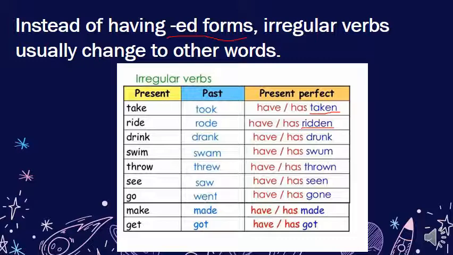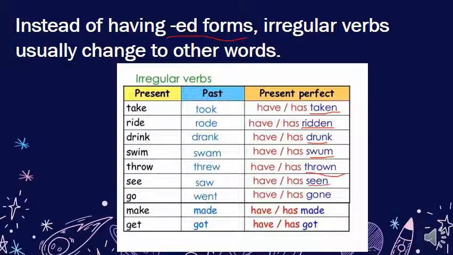Okay, this is written here. Present perfect. This is the participle part, also after has, have, had. Drink, drank, drunk. Swim, swam, swum. Throw, threw, thrown. See, saw, seen.